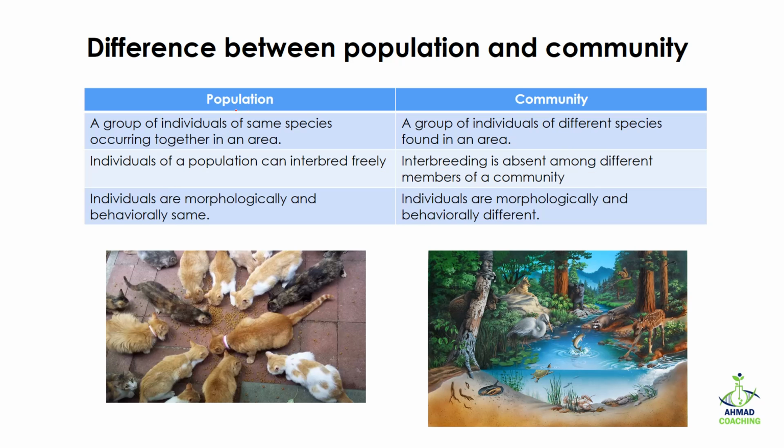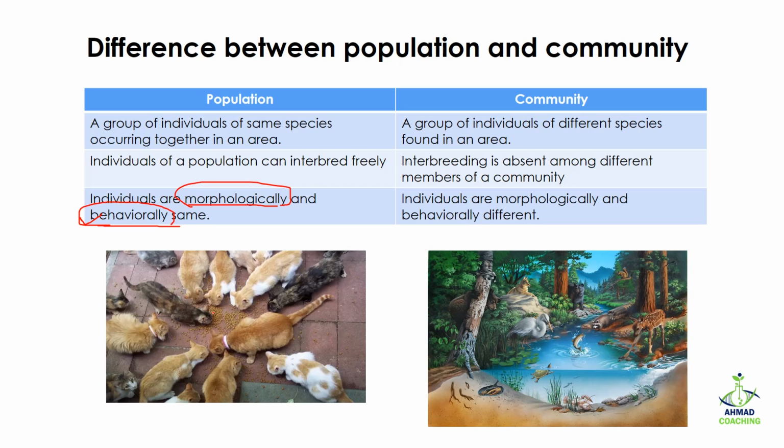Then in case of population, individuals are morphologically and behaviorally the same. It means that they look the same and they behave the same. For example, if we have a population of cats, they all look the same, just the fur color is changed, but you can identify them based on their features. You can say, okay, this is cat, this is dog, this is horse. Why? Because they have their own special characteristics, or morphologically they are different from each other. Moreover, their behavior is the same. That is why they are population.